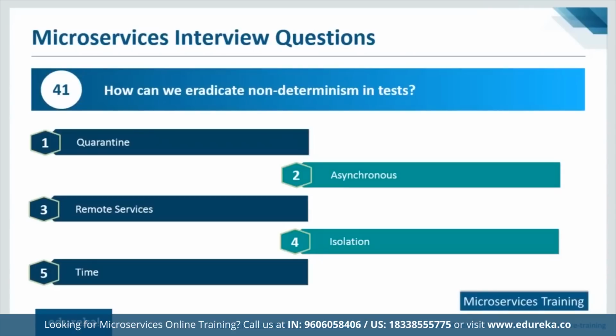In that case, you take various approaches. One of those approaches is quarantine. Suppose you have, say, 100 outputs or results, out of which 20 are not correct. You put the 80 in one cluster and the 20 in the other cluster, and then you test them differently. Next is the asynchronous approach. You might come across tests where asynchronous messaging is used.